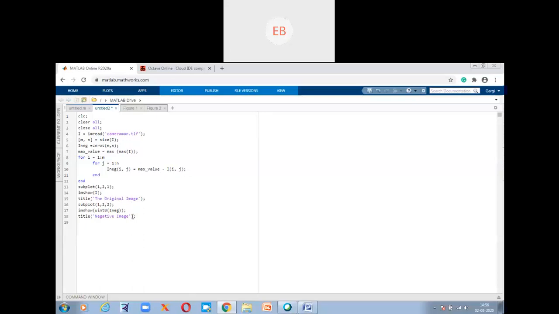Going on to the next command, again we are using subplot. So subplot 1 2 is row number, column number, and this 2 means we are trying to represent the second figure, which is the negative image. Now we want to display the negative image. Again we use the command imshow of uint8 of Ineg. Do you remember the function of uint, why we are using this term? Yes guys, you remember?